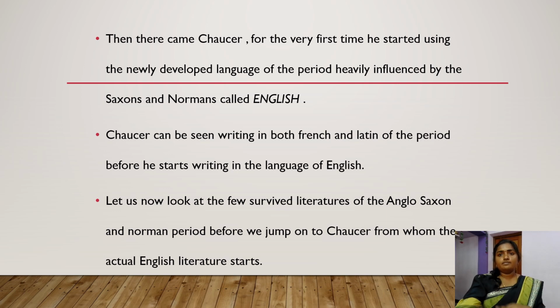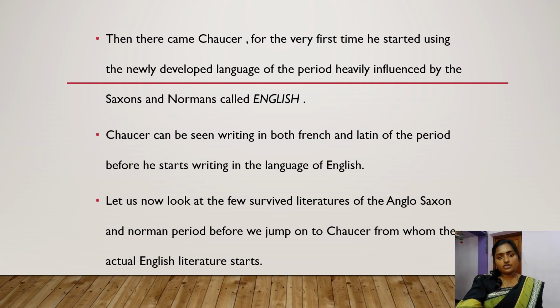After some time, he got an intuition to develop his own language from these people, and he started to develop a unique language called English. So Chaucer developed his language, and that language is now called English. From the languages of the Anglo-Saxons and Anglo-Normans, he developed English. At first he was writing in both French and Latin, and later on he started writing in his own language called English.